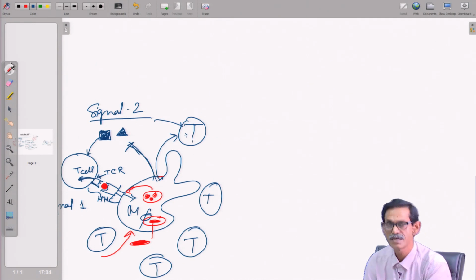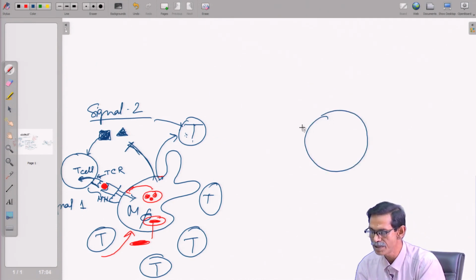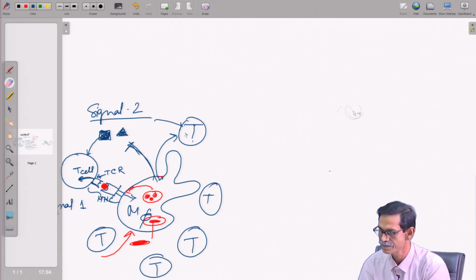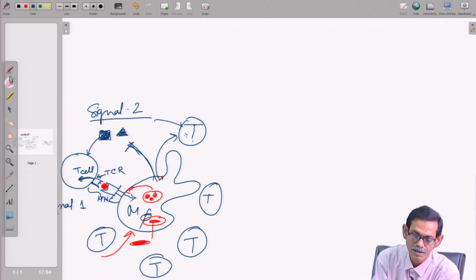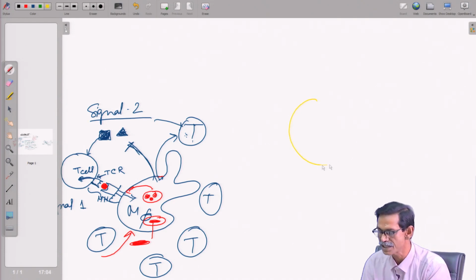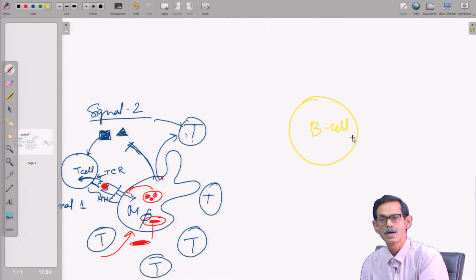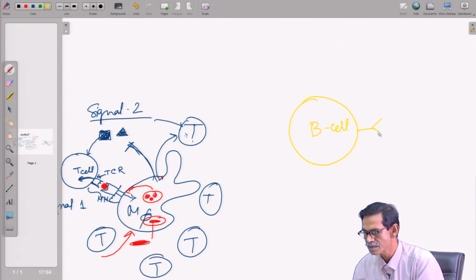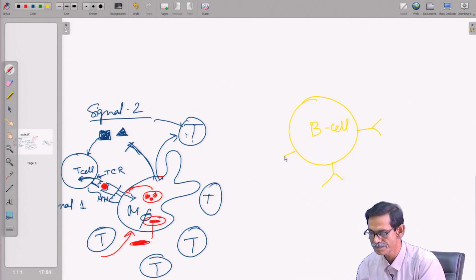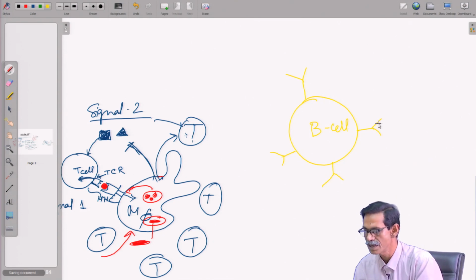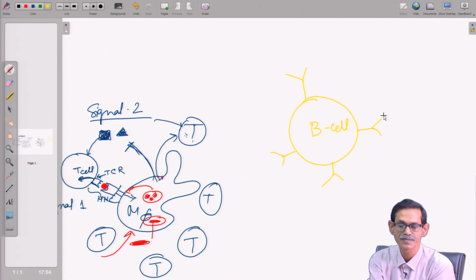In the same way, if we see the B cell, all B cells have a receptor that looks like an antibody, because it is basically an antibody molecule. This antibody molecule can bind the antigen freely.